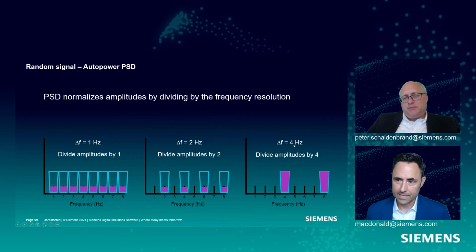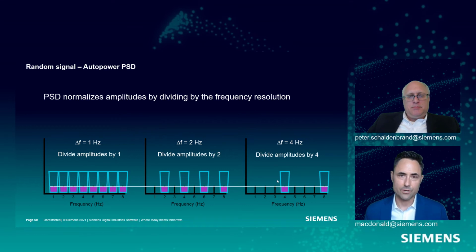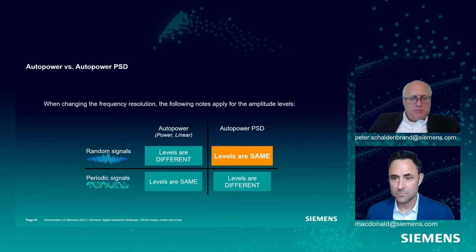Yep. Here, the delta F is 4, so we divide each of these amplitudes by 4, and boom, we end up with identical amplitudes, regardless of a change in frequency resolution with the PSD. Okay. So maybe I don't have to measure only with the 1 hertz delta F if I use PSD. That's right, with a random signal. That is 100% right.